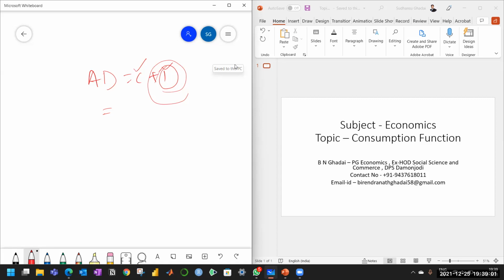Consumption function refers to the functional relationship between consumption and national income. So there is a clear distinction here between consumption expenditure and consumption function.